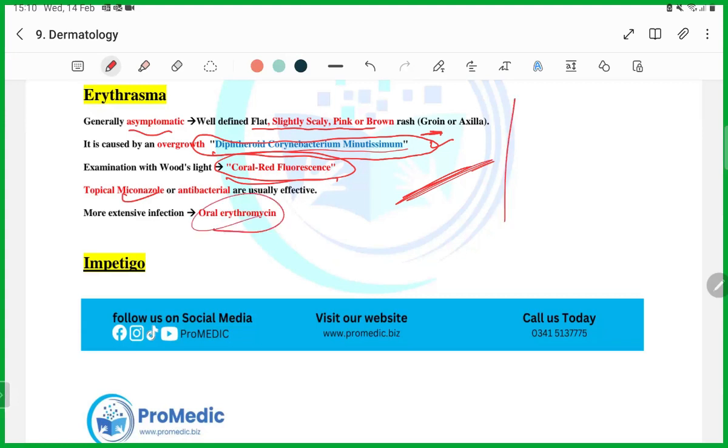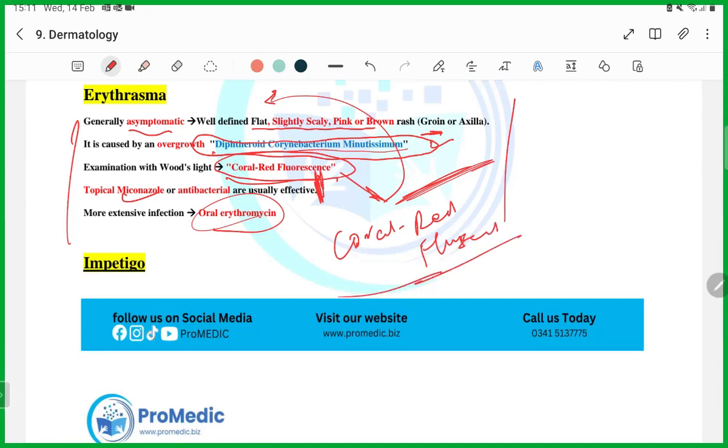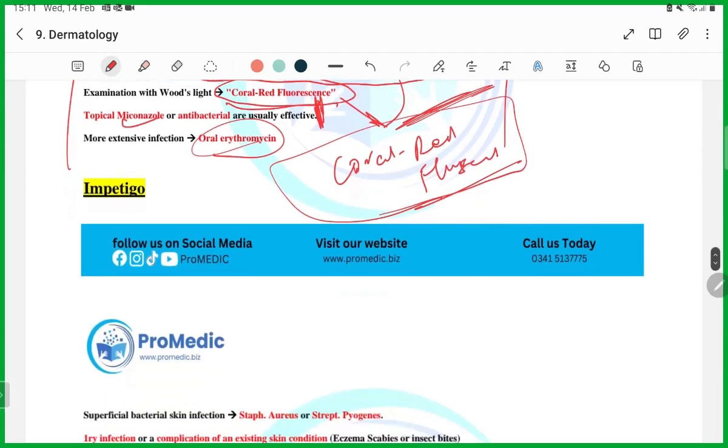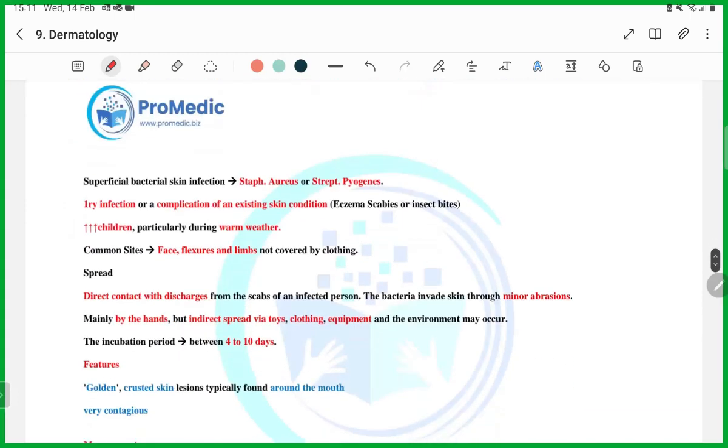Just have a look at it, guys, and remember this coral red fluorescence, because such atypical diseases which are not that common, they will definitely give you some important clue. Very important clue they will give you, because these diseases are very confusing, so they will definitely give you this coral red fluorescence. Okay, next topic is important.